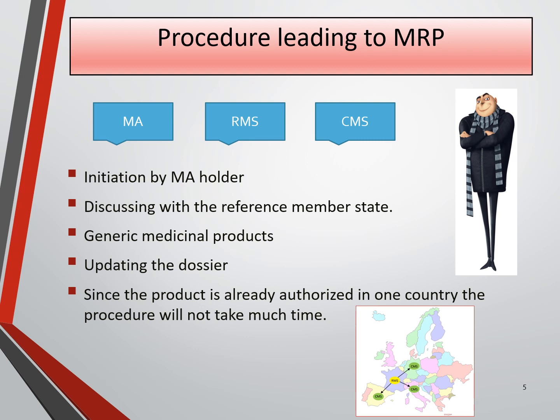The second is discussing with the reference member state. Before submitting the application under MRP, the marketing authorization holder must inform the RMS that such an application is to be made. The MA holder is in any case advised to discuss in advance the proposed mutual recognition application with the reference member state. Such discussion would include whether the dossier and overall summary and overview should be updated to ensure that all information is supplied according to the current requirements, legal and technical aspects.